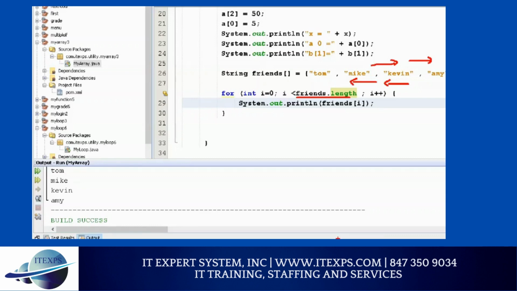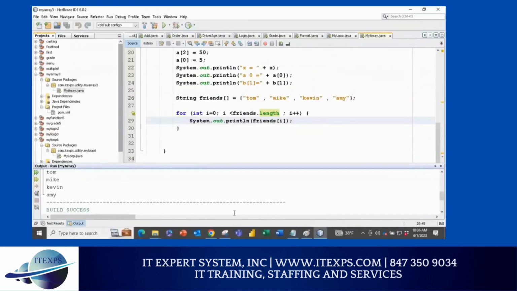Okay, now I want to create a program. This program will be helpful for your homework. Right now, you see I use an array. I define the array, I change the value of the array, I print that, I showed you the length and all. So let's say I go back to your homework.